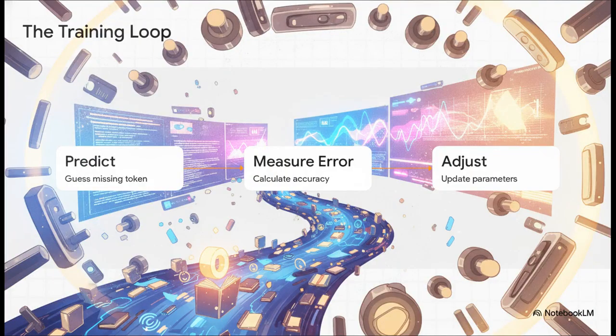So, how exactly do those billions of knobs get tuned to the right position? Well, through a massive training loop. Over months of crunching through huge data sets like books, articles, code, you name it, the model repeatedly guesses a missing token. Then it measures how wrong its guess was and slightly adjusts those parameters to do better next time. It repeats this loop trillions of times until those knobs are perfectly dialed in to predict human language.